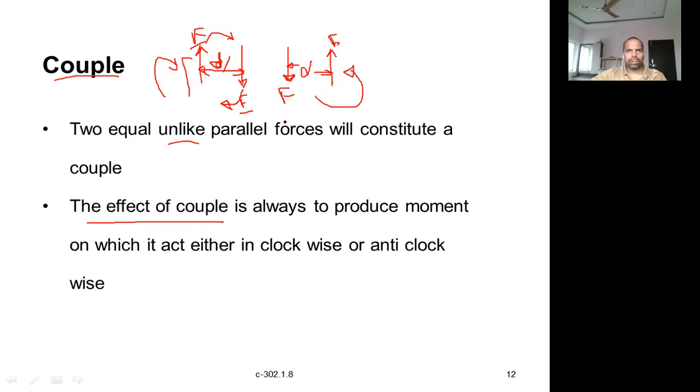Translation means displacement of any point, so there cannot be any translation. Only a moment is possible, meaning only rotation is possible. It will create a moment, which means rotation. That's what it is. Right.